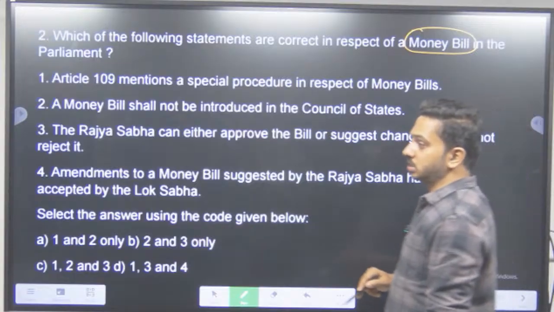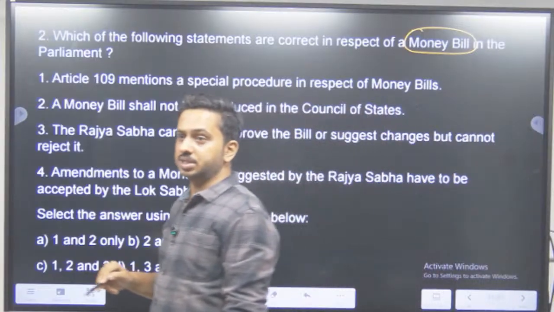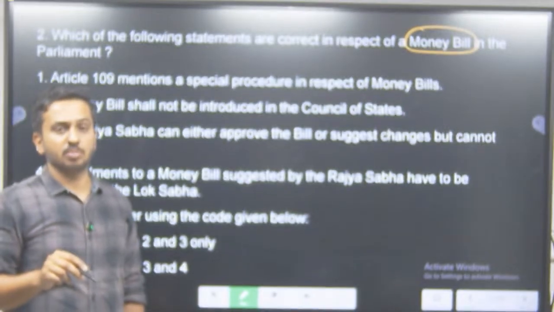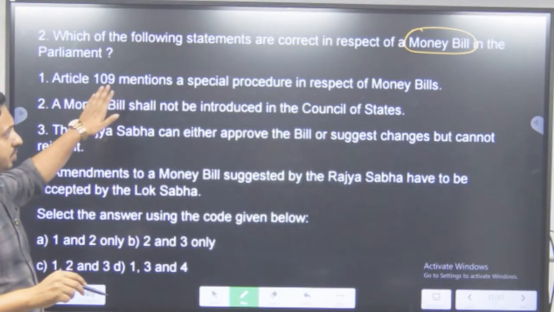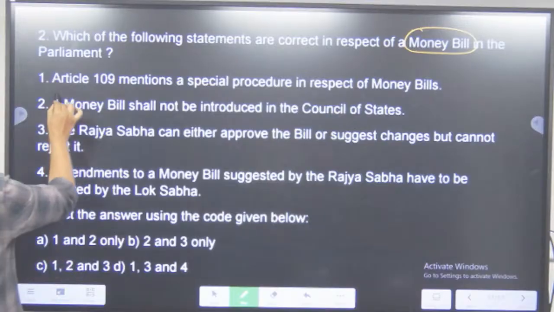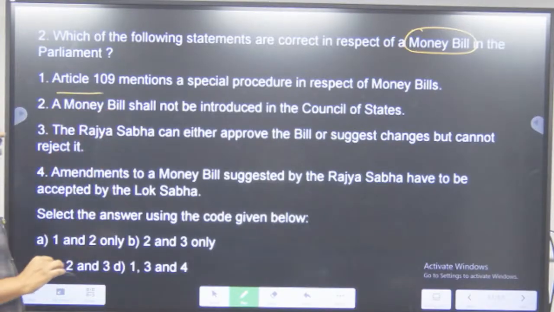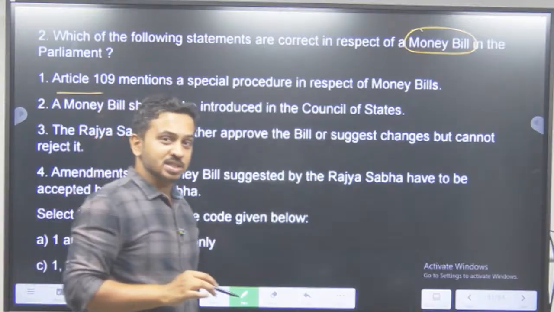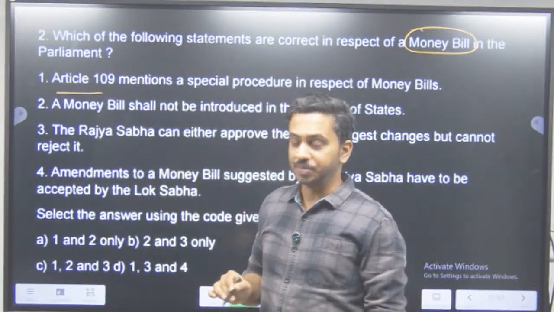There have been questions on money bill very continuously. In the last 5 years, at least 3 questions have come on money bill. Last year also we saw a question on money bill. Article 109 mentions special procedure in respect of money bills. So this is where the trick lies here.